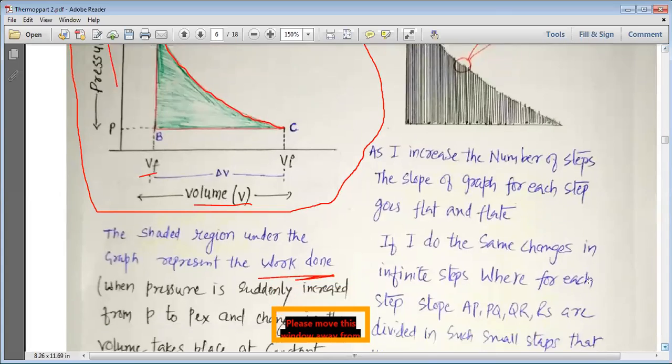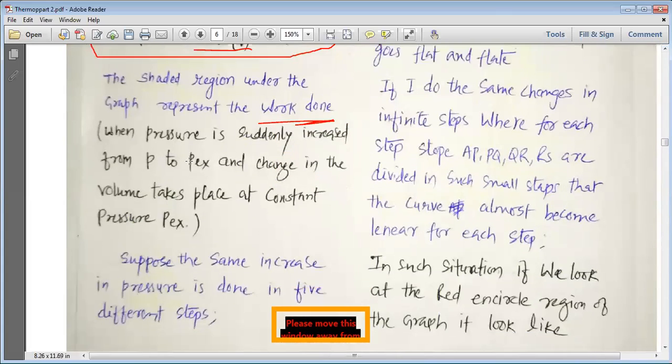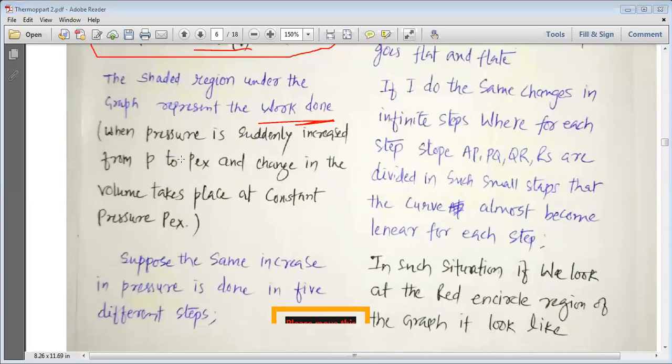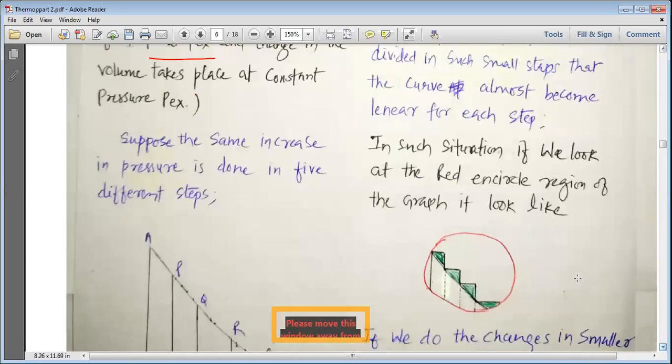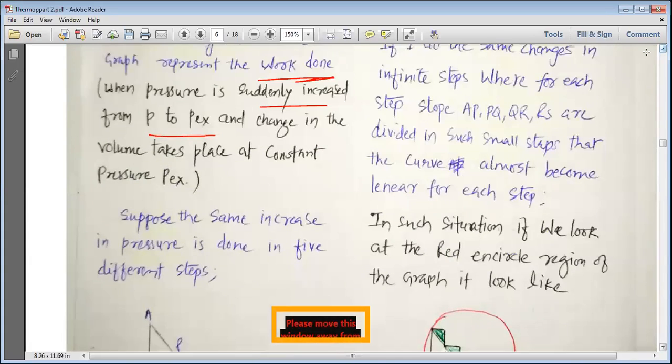Let us study the work done in detail. When the pressure is suddenly increased, my dear students, from P to P external, you can see here that we have suddenly increased the pressure. The initial pressure was P, the final pressure becomes P external. We can easily understand that a change in volume takes place. Generally the change in volume takes place at constant pressure. P external is constant.